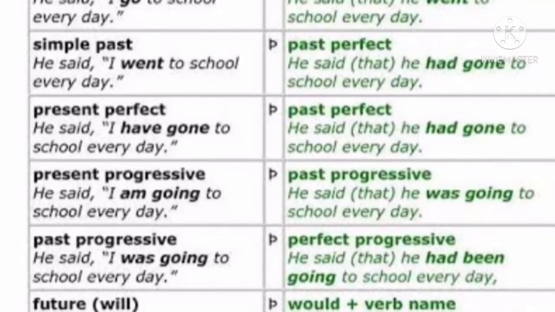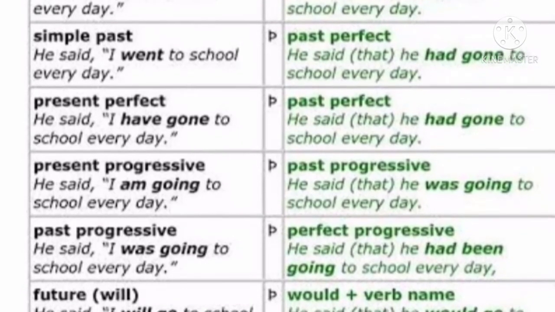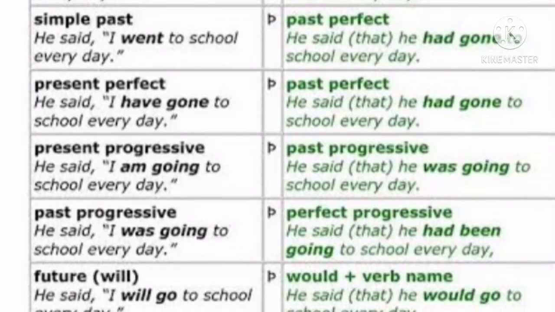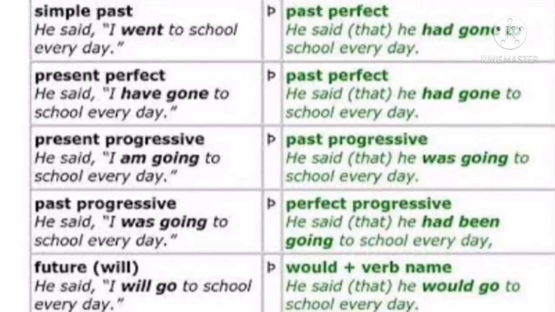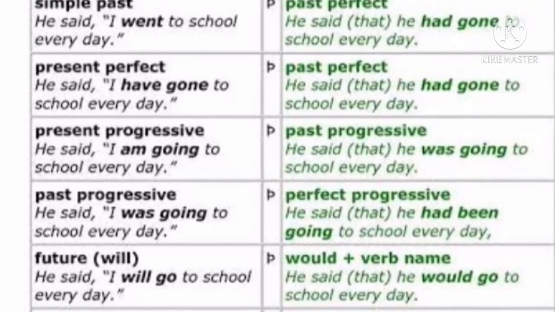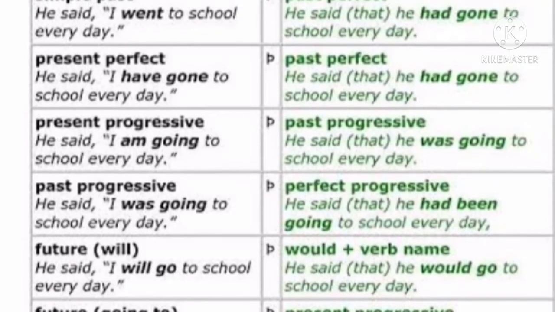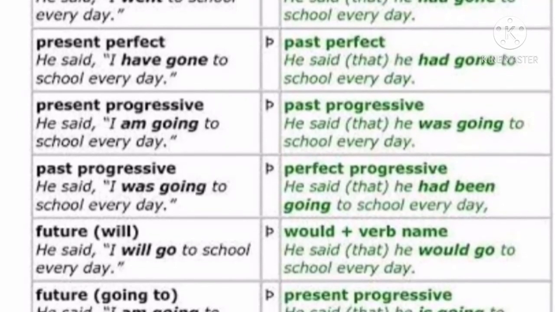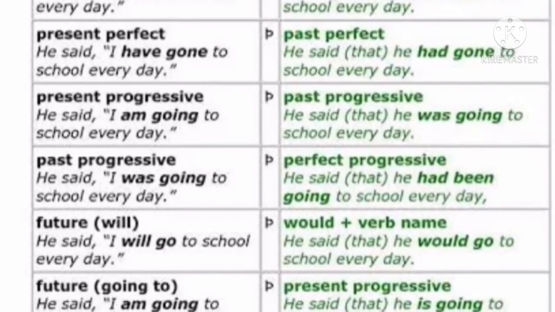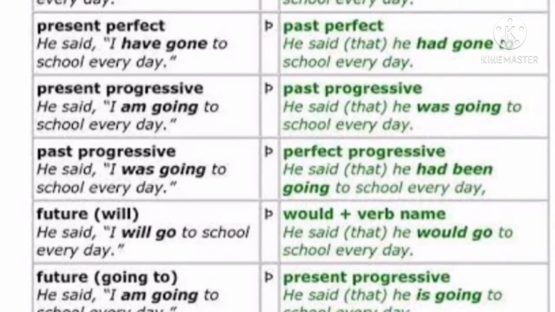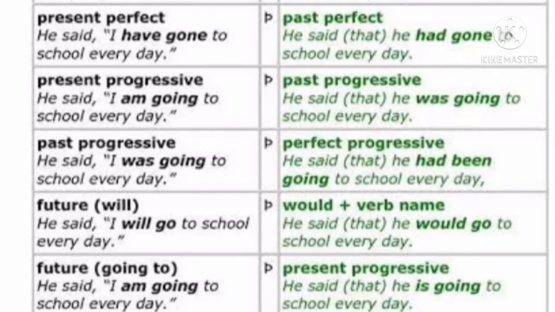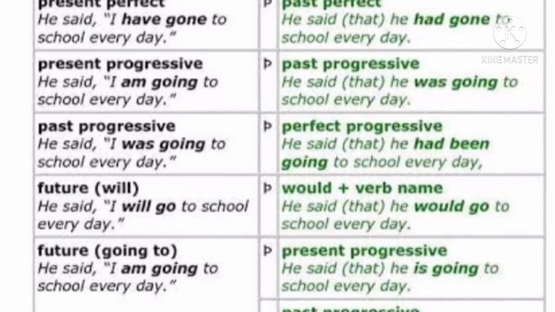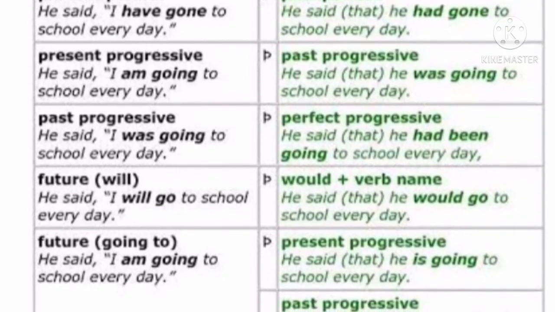Next, if the direct speech is in present perfect, he said, "I have gone to school every day." It changes into past perfect: he said that he had gone to school every day. If the sentence is in present progressive, he said, "I am going to school every day," it will change into past progressive: he said that he was going to school every day. If the sentence is in past progressive, he said, "I was going to school every day," it changes into past perfect progressive: he said that he had been going to school every day.